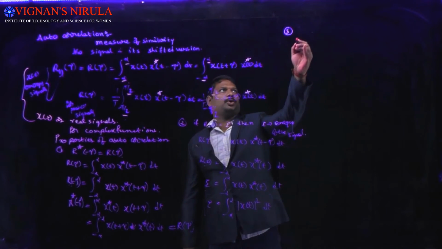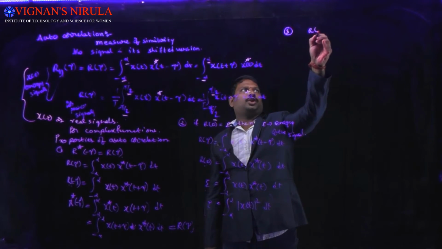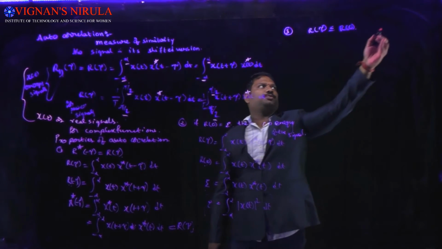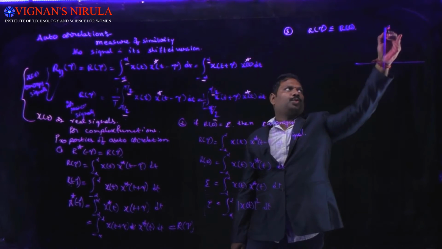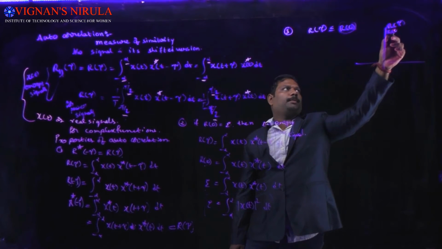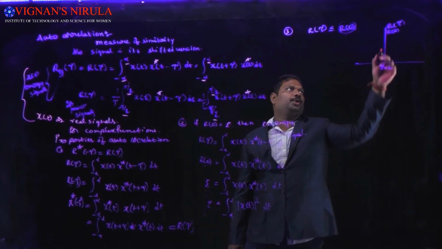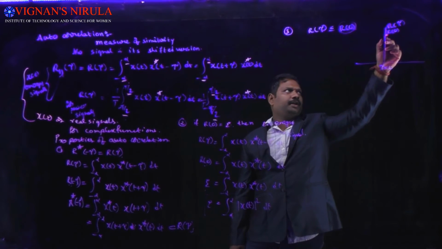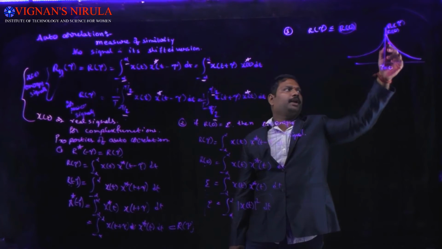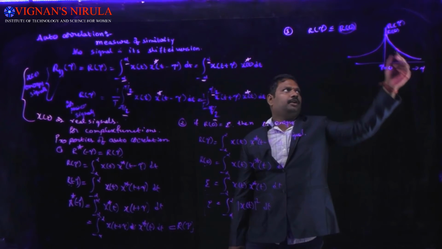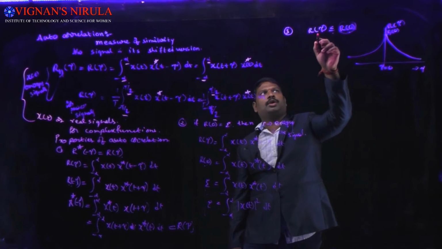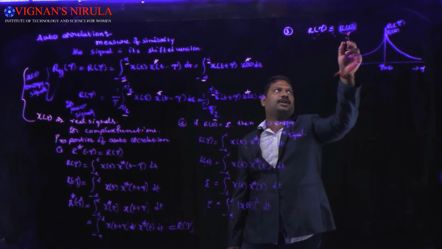And coming to the third property, we know that R of tau will be less than or equal to R of 0. When we plot the graph of R of tau, the maximum value will be at tau is equal to 0, and the remaining values will be much less when compared to R of 0. That is, R of 0 will be greater than or equal to R of tau, or R of tau will be less than or equal to R of 0.